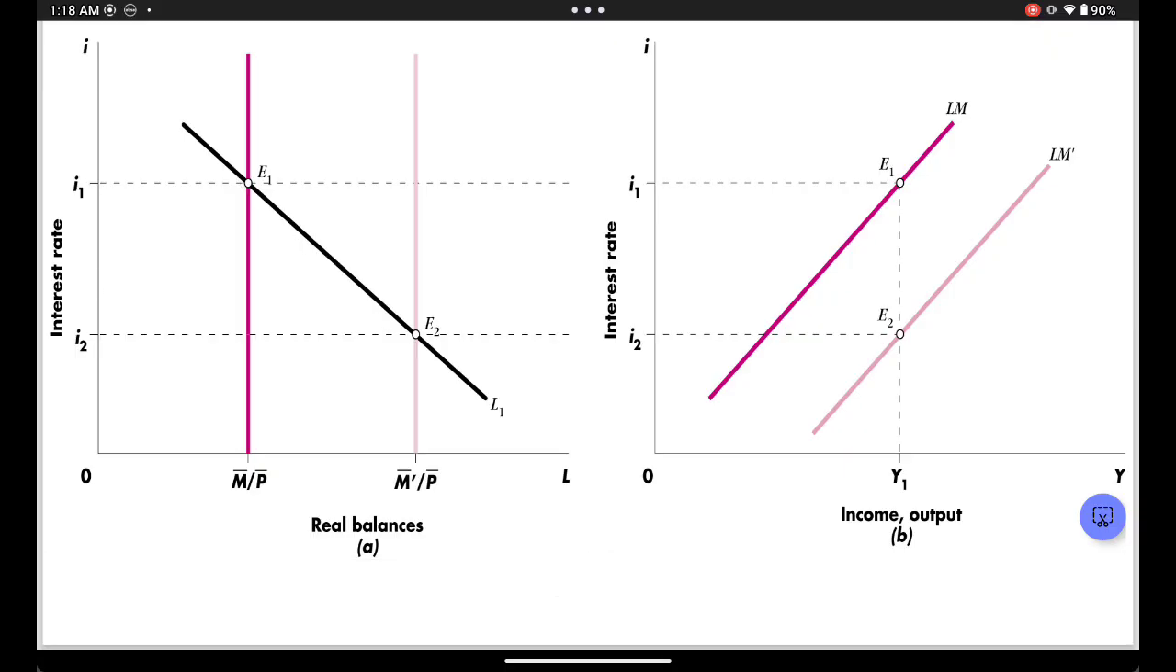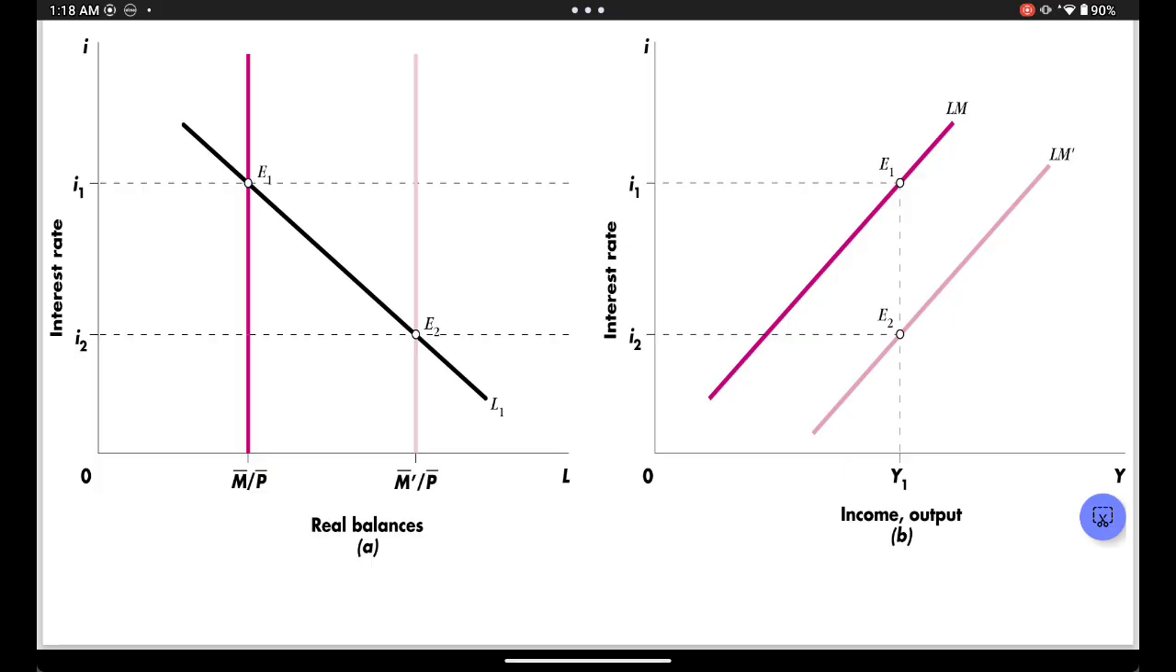Why? I'm going to give you a very important reason. Let's say E1 stays there and the supply curve shifts to the right. This means the supply is greater than the demand for money. So what's going to happen now? People are going to have a lot of money, so they're going to want bonds. If people want more bonds, the bond prices will increase. But what will happen to interest rates? It's going to go down.